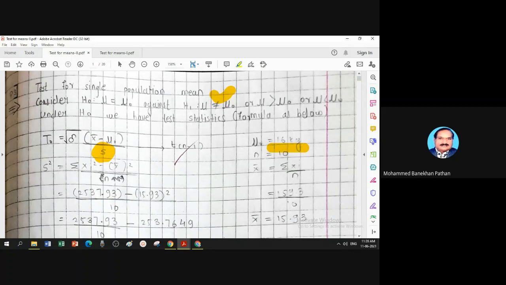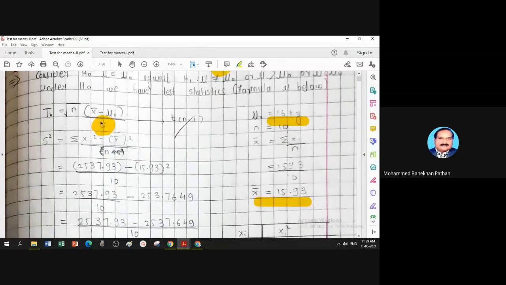Now in the formula, n is a sample size, that is 10. X bar is a sample mean, a very simple formula, total of given observations divided by n. So this is your sample mean by calculation. You have knowledge of n, x bar you calculated, mu 0 is a target mean, that is 16. Now you have to get S.